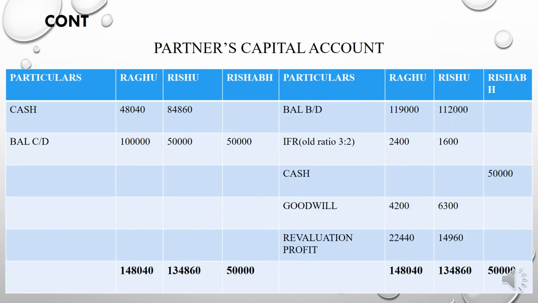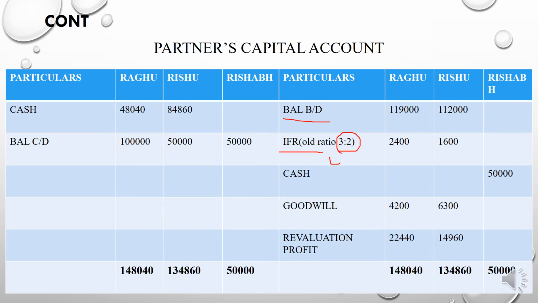Next, you need to prepare the partners' capital account. Right, how is the partners' capital account prepared? First, you need to write the balance brought down, which is given in your balance sheet. Then there is an item, the investment fluctuation reserve, and we know that the investment fluctuation reserve is distributed in the old profit sharing ratio, that is 3:2.